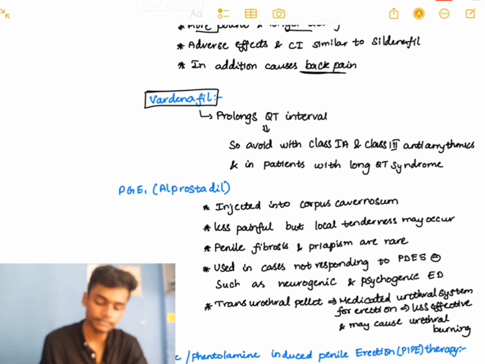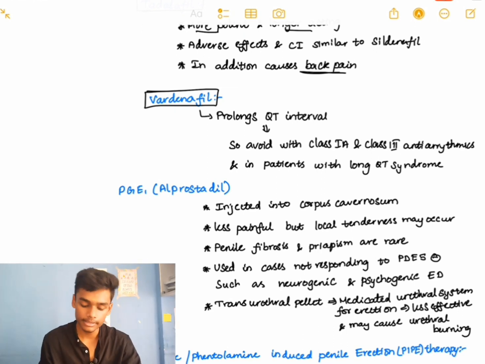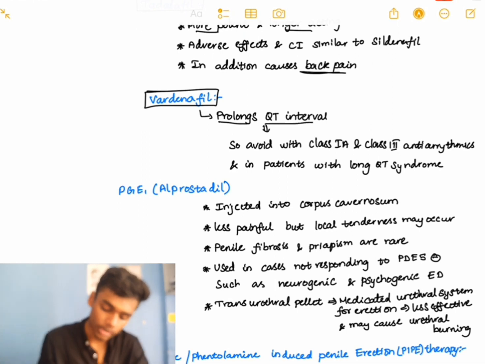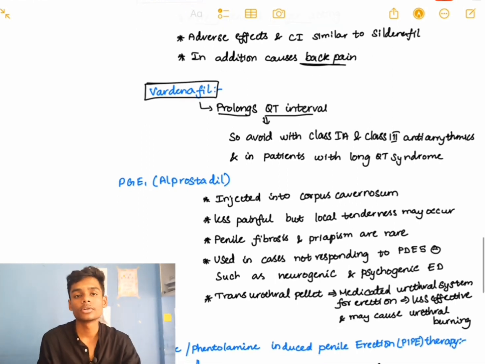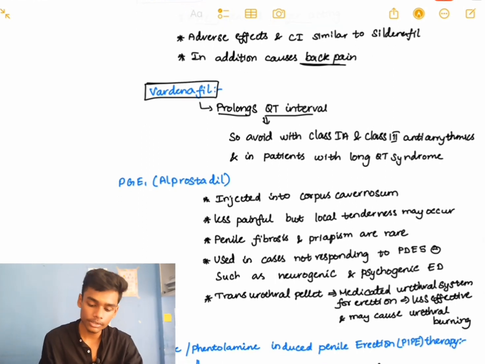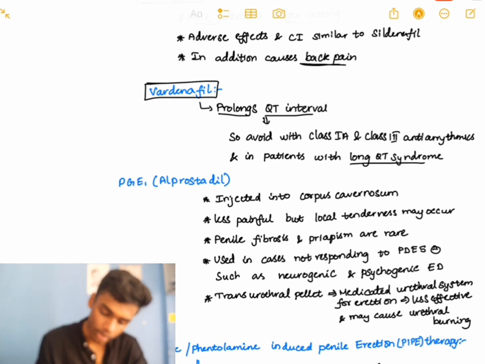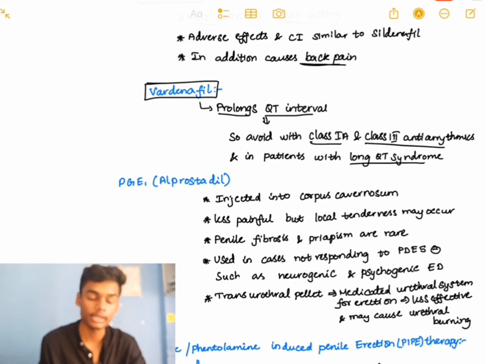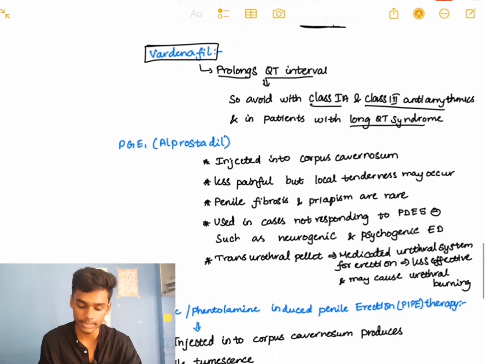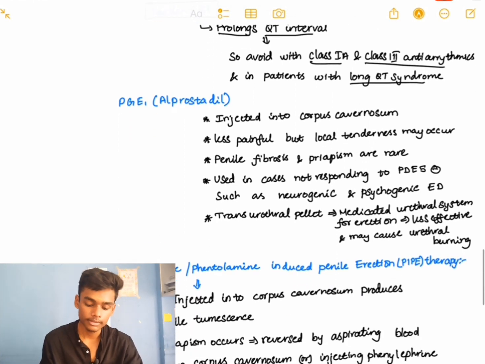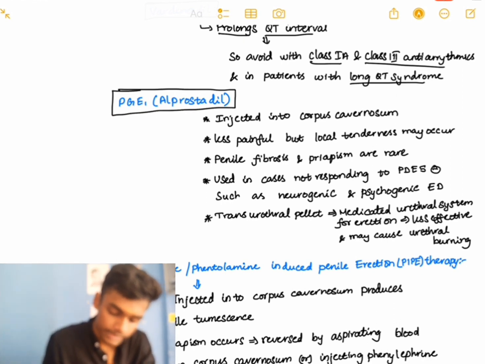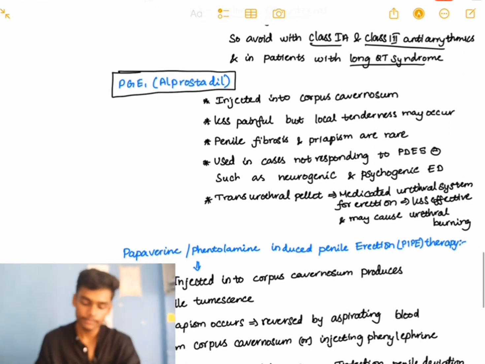Vardenafil is also the same as sildenafil, but it prolongs the QT interval. You cannot use it in patients who have long QT syndrome, and also with class 1A and class 3 antiarrhythmic drugs. Let's come to another drug, which is alprostadil, which is PGE1, prostaglandin E1.